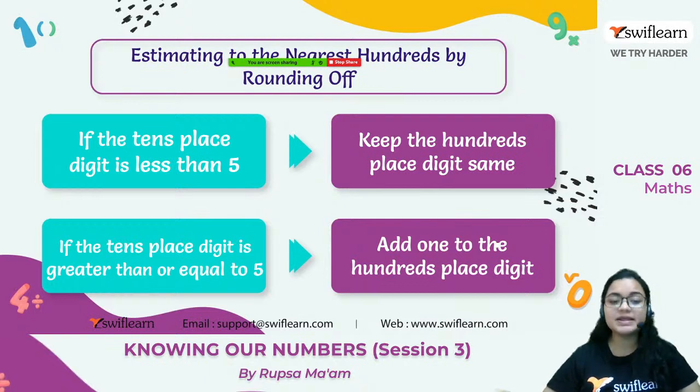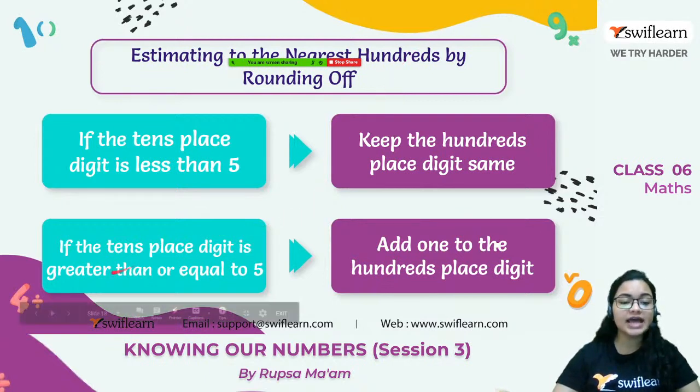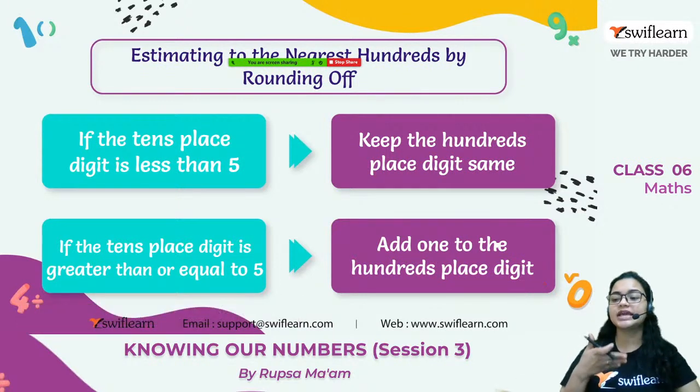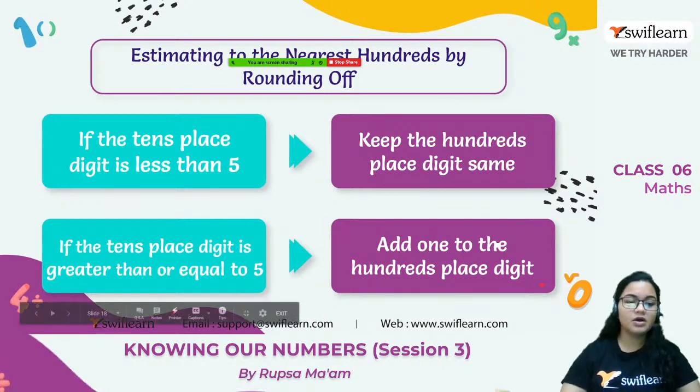If the tens place digit is greater than or equal to 5, add 1 to the hundreds place digit. Simple, same procedure, but here we have to check in the tens place. Clear? Alright.